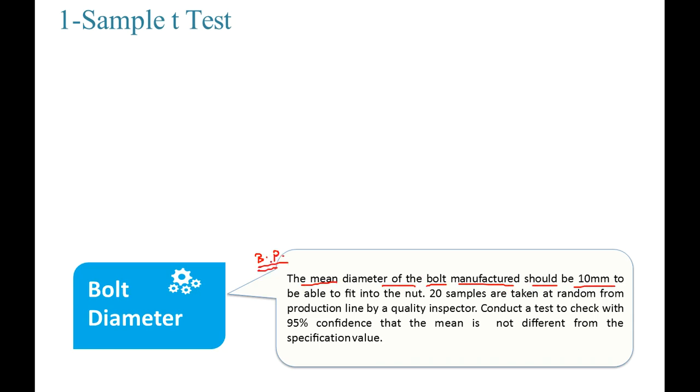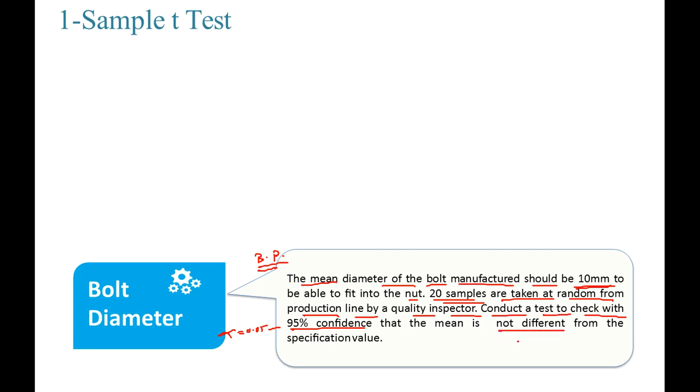the average diameter of the bolts we are manufacturing has to be 10 millimeter to be able to fit into the nut. So 20 samples are taken at random from the production line by the quality inspector, and we have been asked to conduct the test to check with 95%. Again, the alpha is 0.05, that the mean is not different.